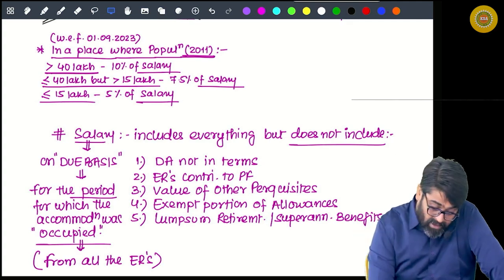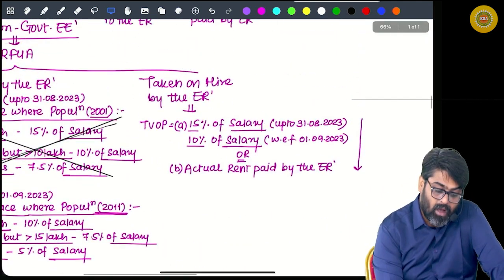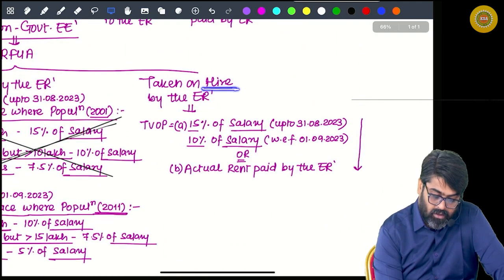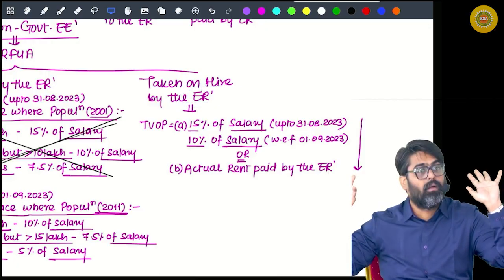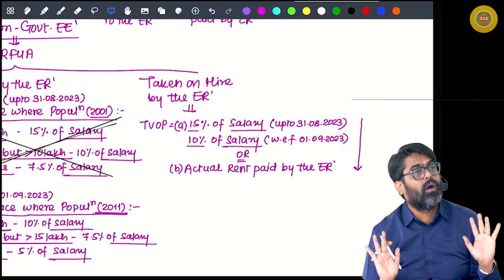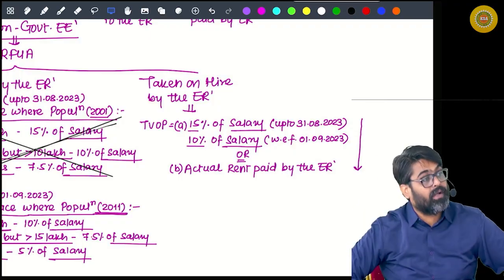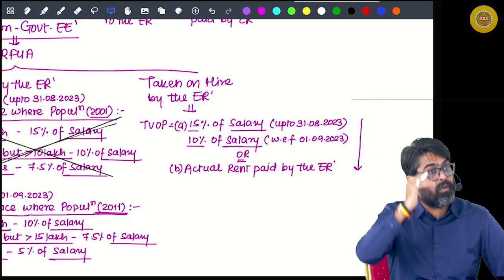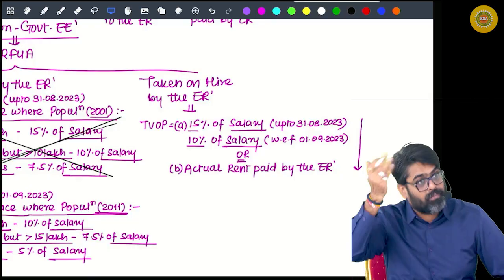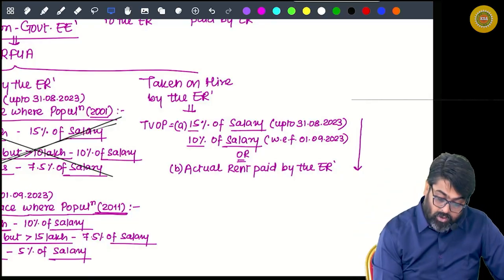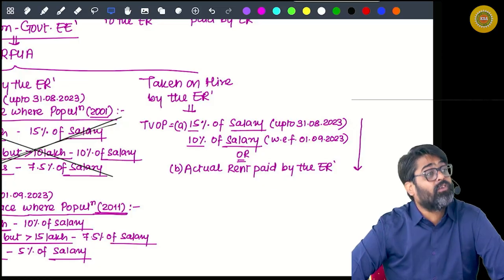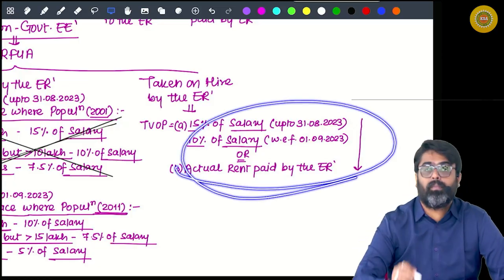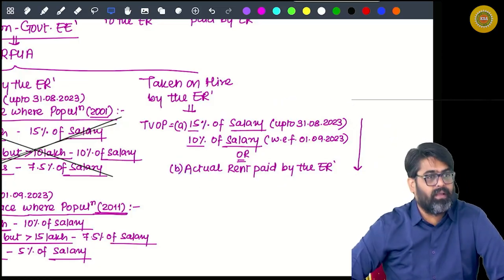Yes or no? But if the accommodation was taken on rent by the employer, in any city, now there is no need to check the population. How much maximum rent could you have spent? 10% of your salary, or the actual amount of rent which the employer has paid, whichever is lower, that will be your benefit. That rent you are saving. Getting my point?